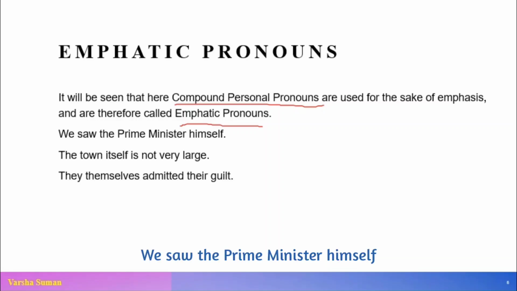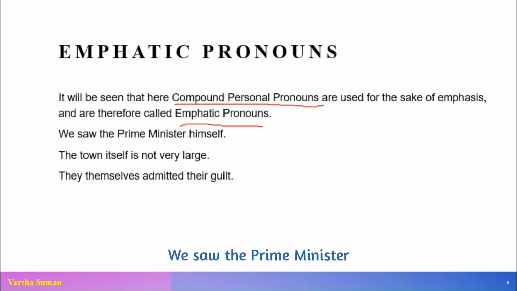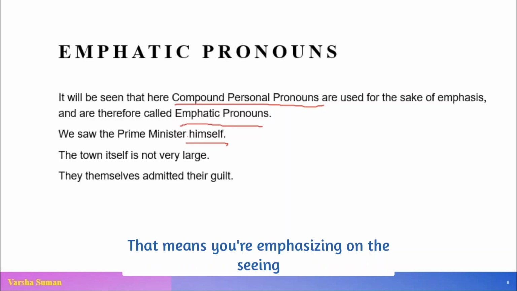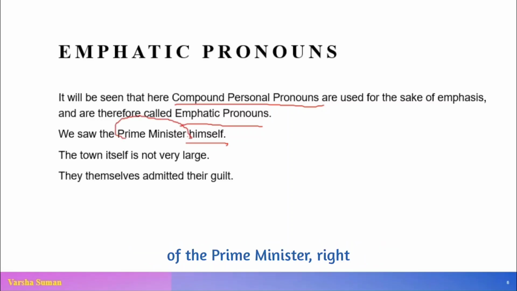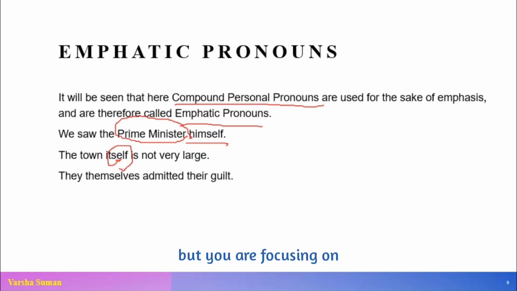We saw the Prime Minister himself. Now this sentence itself could have stopped there: we saw the Prime Minister, but an additional himself is added. That means you are emphasizing the seeing of the Prime Minister, right? So, we saw the Prime Minister himself. The town itself is not very large. Here itself was not required in this statement, but you are emphasizing the town. So you have added itself here and it becomes an emphatic pronoun.